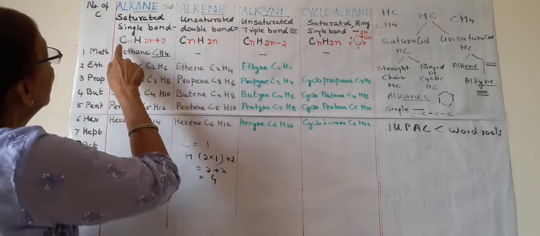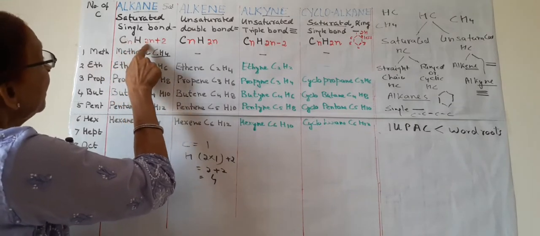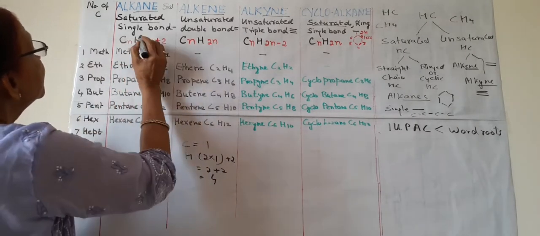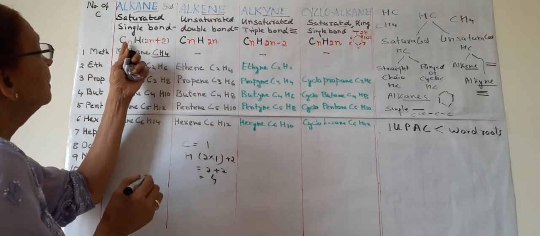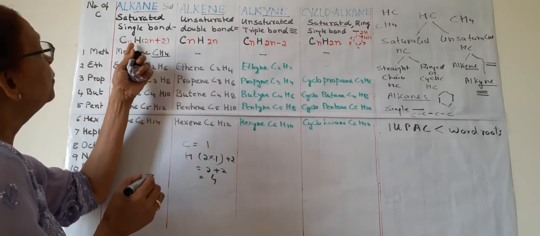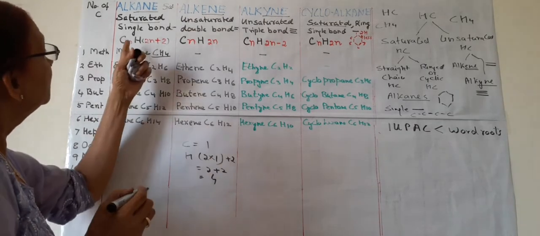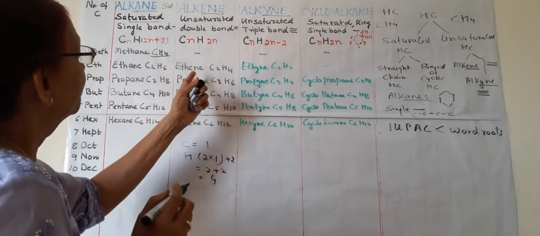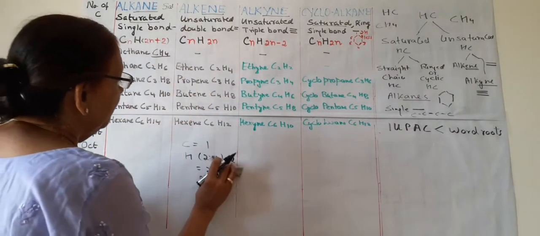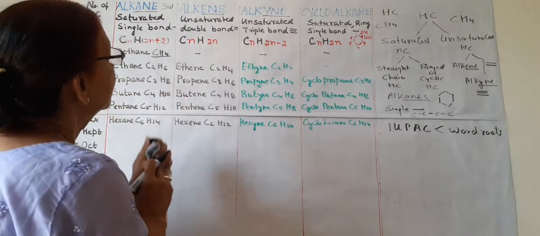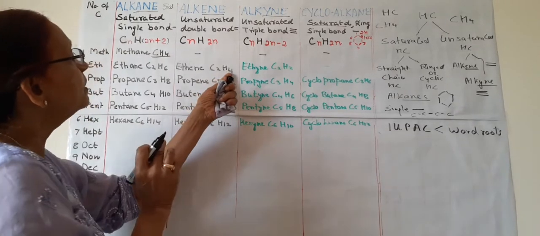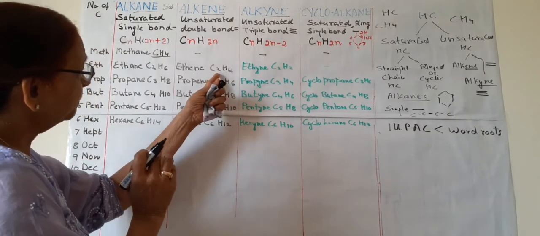So what does it mean? In CnH2n+2, 2n+2 is the number of hydrogen atoms and n is the number of carbon atoms. Look here, like ethene. What is the formula of ethene? It is written C2H4. How has this C2H4 come?